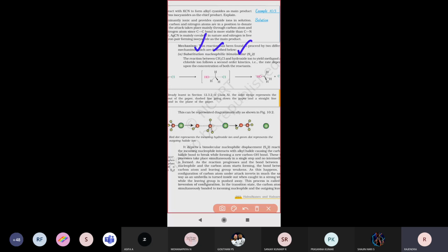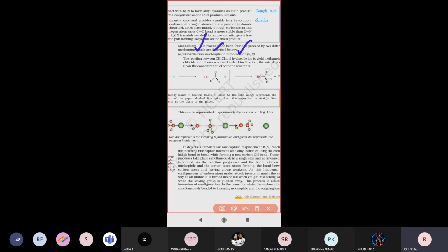In this SN2 reaction, which compounds are highly reactive? Primary alkyl halides are very fast, highly reactive for the SN2 reaction, compared to secondary alkyl halides and compared to tertiary alkyl halides. Primary alkyl halides react very readily. So let us see that.